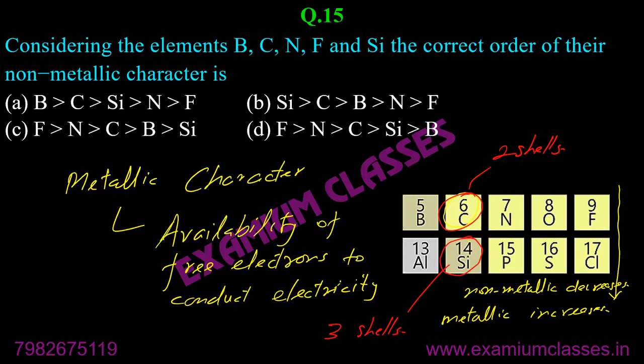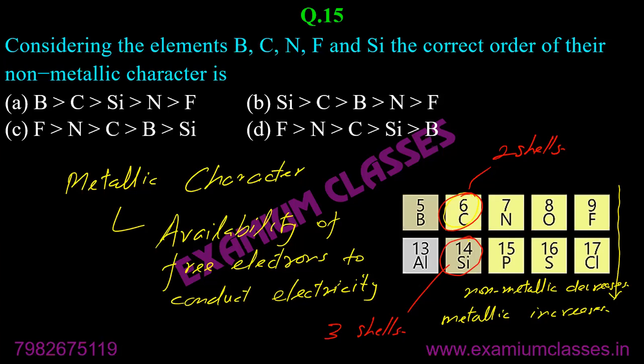So the valence electron will be at a much greater distance from the nucleus in silicon as compared to carbon. So it will be easier. It is basically dependent on the first ionization enthalpy. Moving down the group, first ionization enthalpy decreases. It requires less energy to remove the electron because the electron is far away from the nucleus as compared to the previous period.